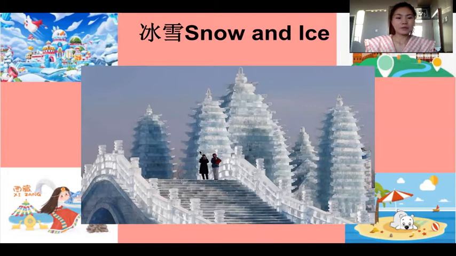So according to the information from the map and also these two pictures, we know Harbin is the city that is really cold, especially in winters.